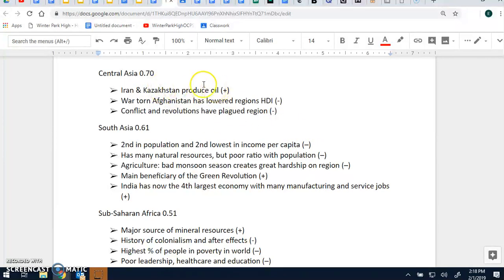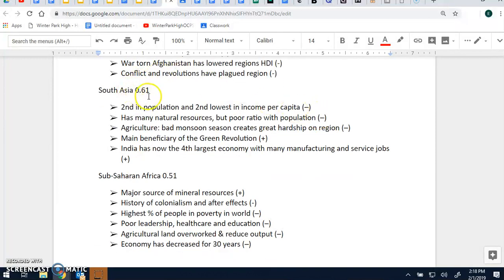Many of these countries are oil rich, so that is very beneficial. However, they do have issues in Afghanistan and Pakistan in terms of war. In Iran, there are some issues with economic sanctions from the United States, so those are hindering their economic development.